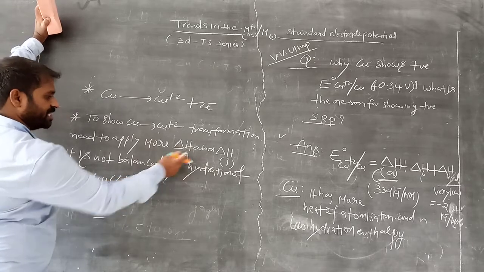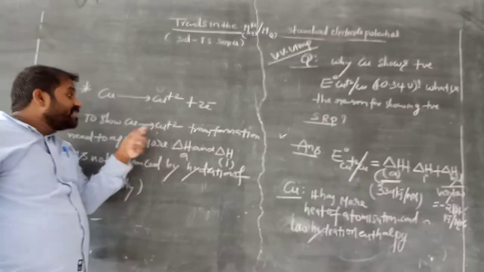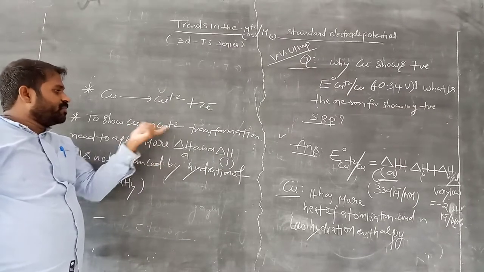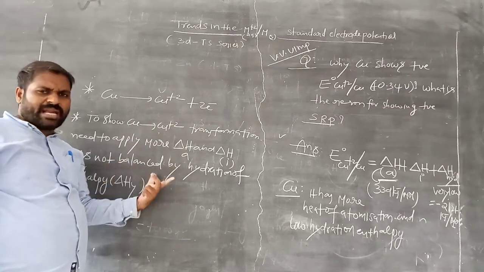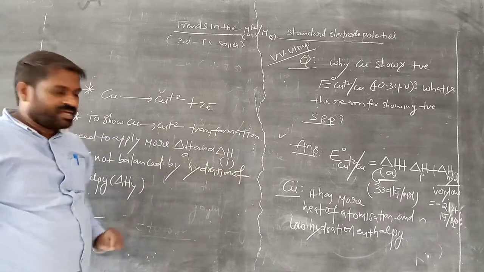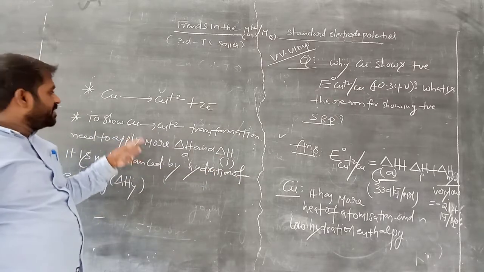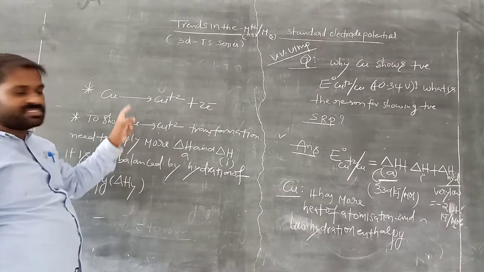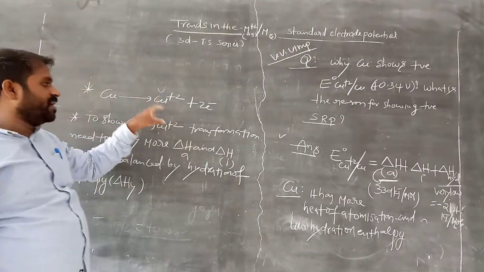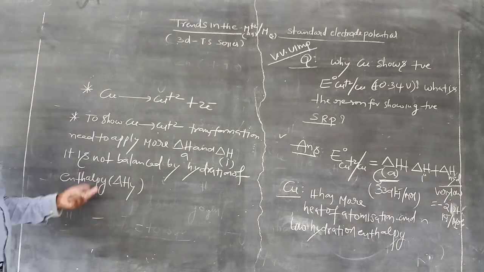It is very low, while these two are very high. It does not easily lose electrons. If you want to remove these 2 electrons, you apply more energy, but hydration energy is very less, as we already discussed. Heat of atomization means the copper metal has copper atoms, then further by ionization they are converted to ions. It is very difficult to remove like this. So that is the phenomenon here.